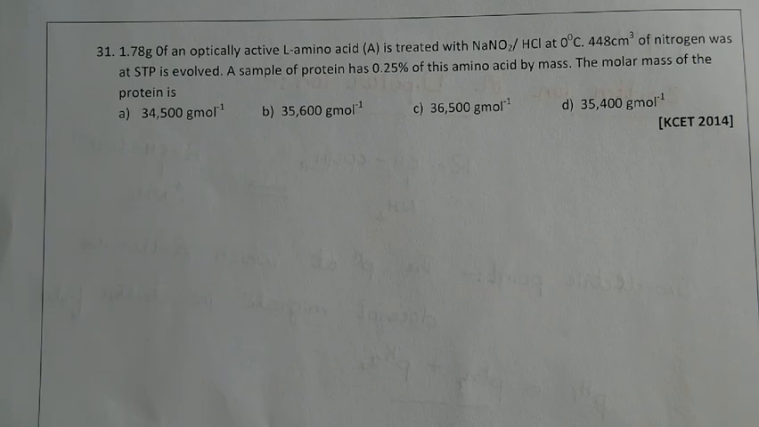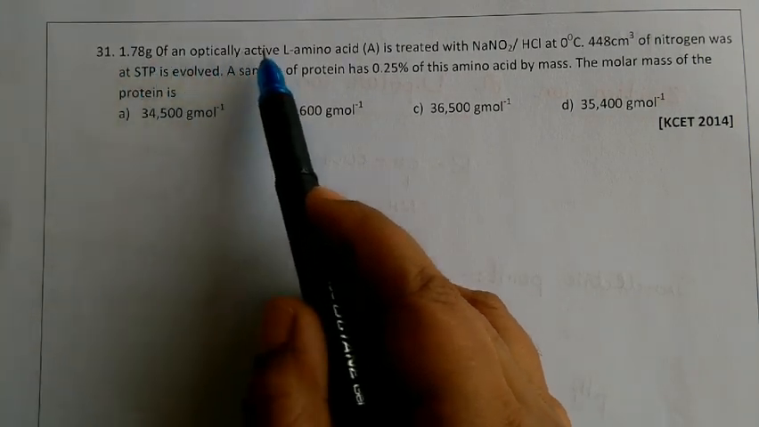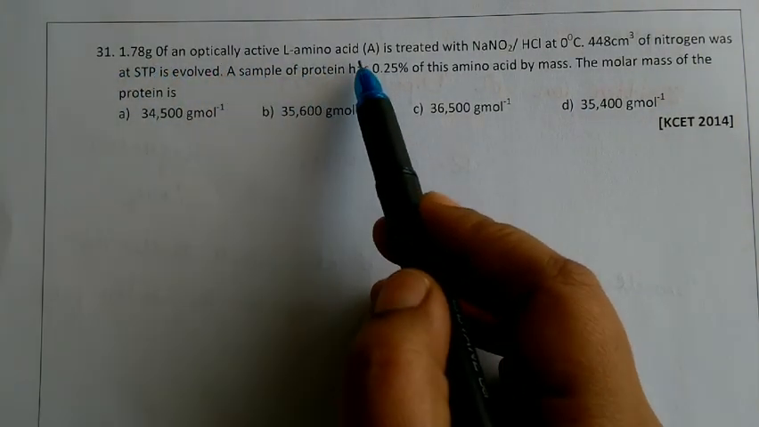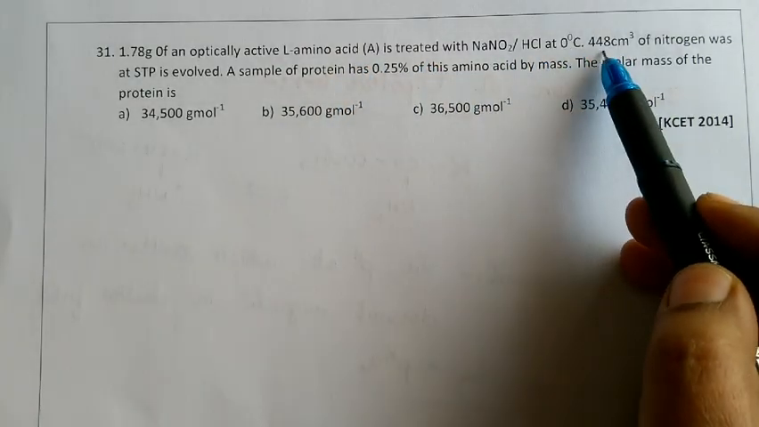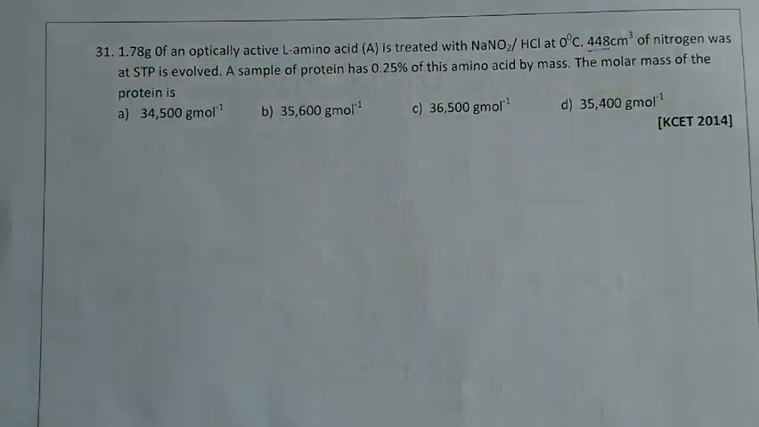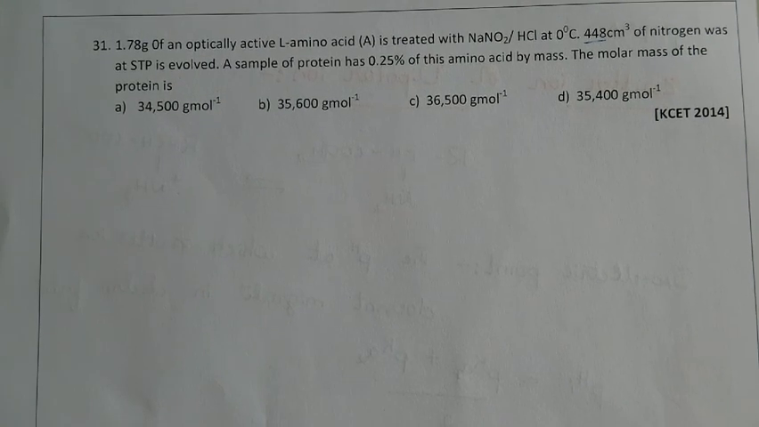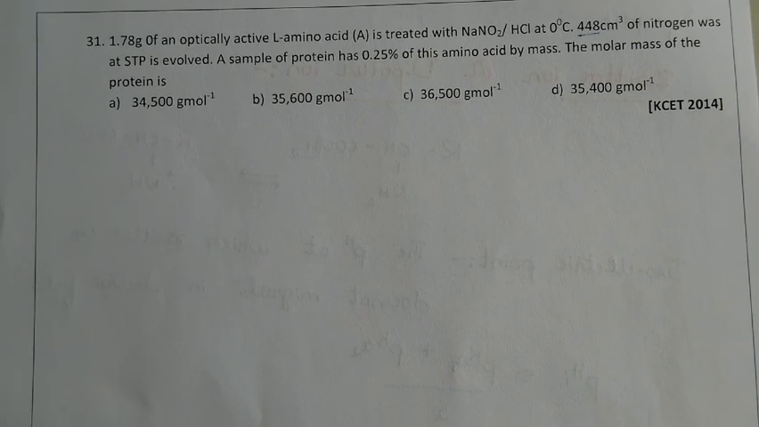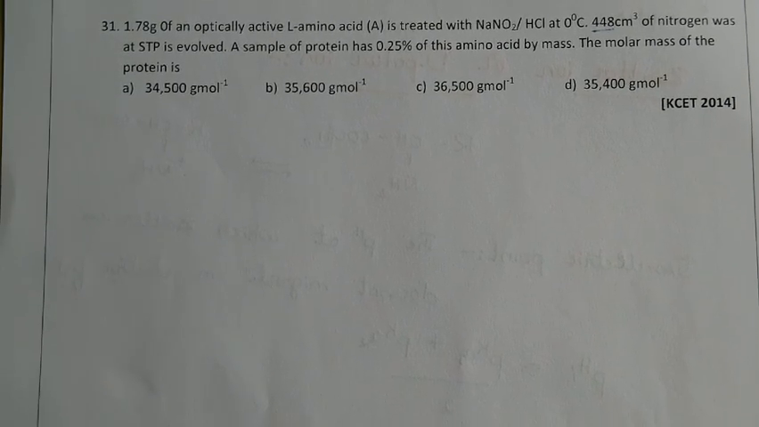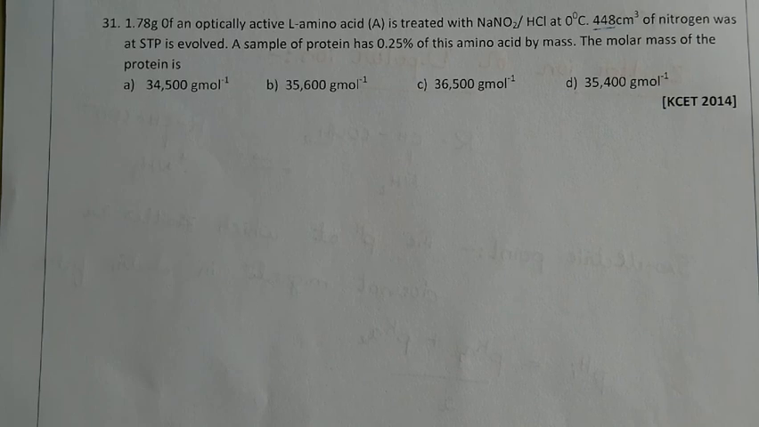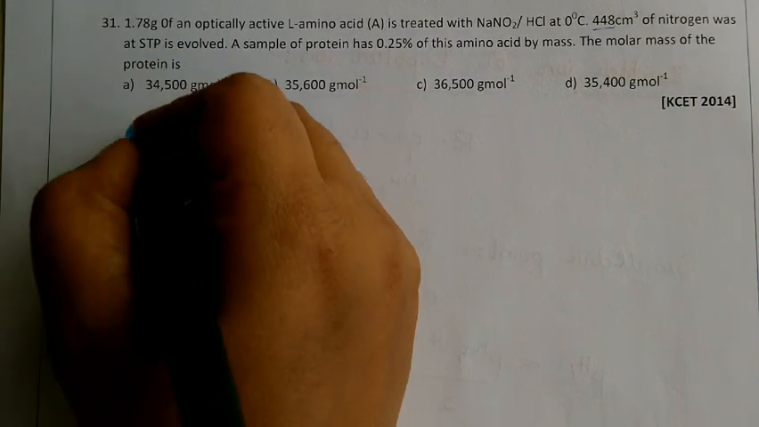The question given is, we have an amino acid. 1.78 gram of amino acid is being treated, and it gives rise to 448 centimeter cube of nitrogen gas being evolved. So our sample of protein consists of 0.25% of amino acid by mass. We are going to connect these two things with one another and calculate the molecular mass. So at STP,